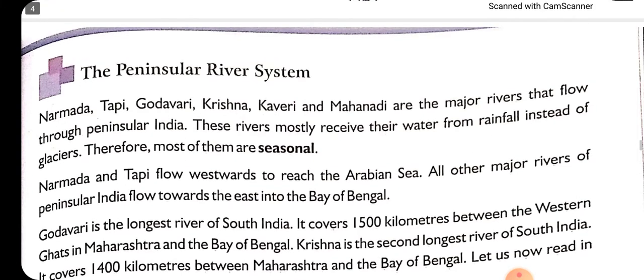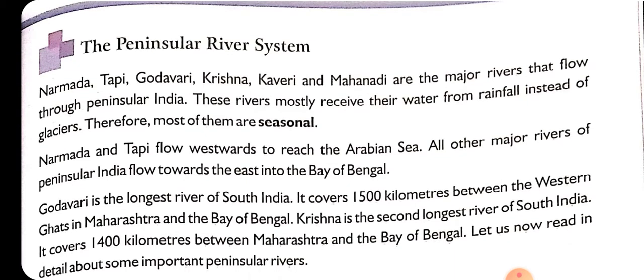Okay, today we are going to discuss our new topic, that is the Peninsular River System of Chapter 5, Social Science. Okay everyone, you can open your books, page number 65 of your Discovering books. Please open it, beta.